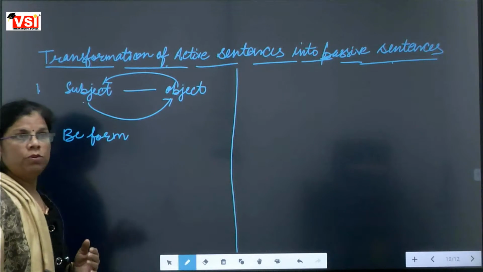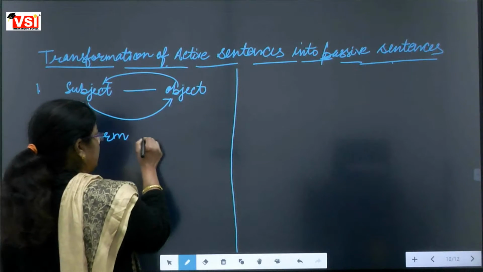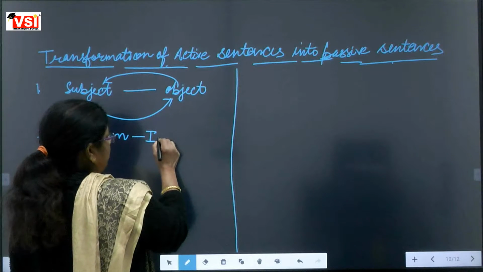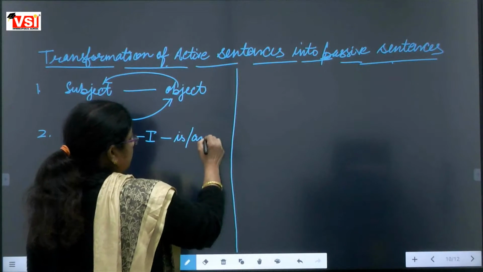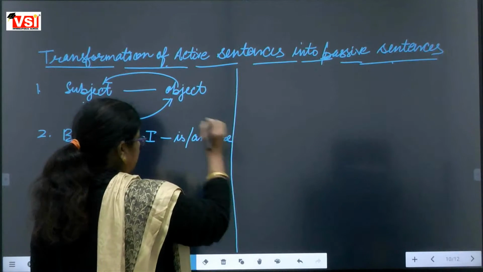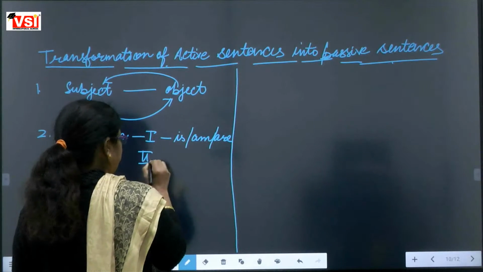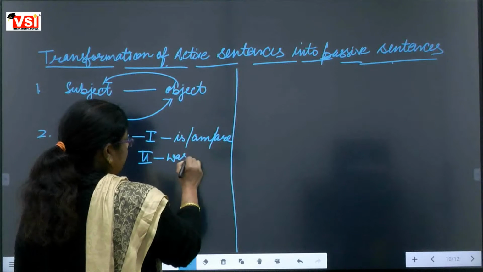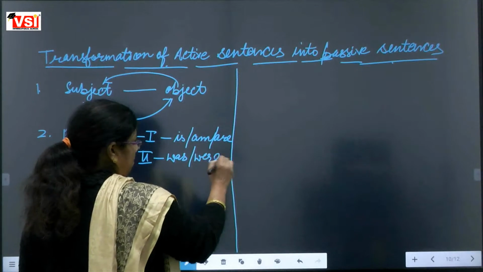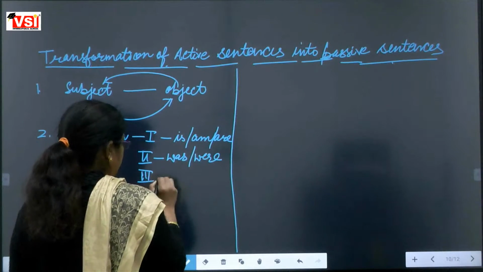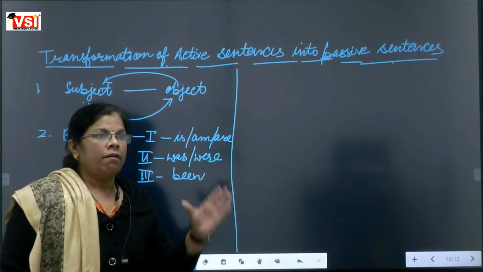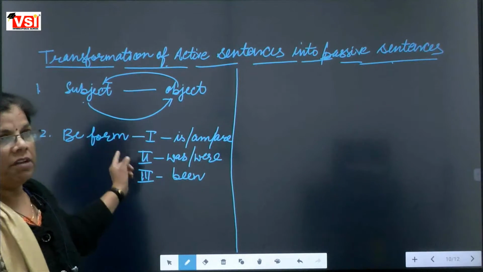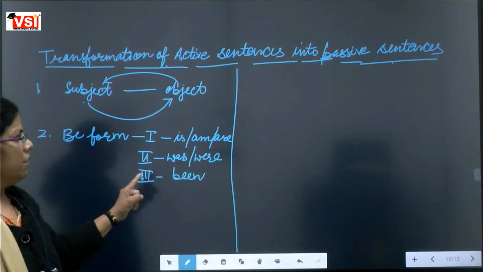Be form will be used. What is be form? First form of be is, am and are. Second form of be is was or were. Third form of be is been. Fine. Then we are changing active sentences into passive sentences.